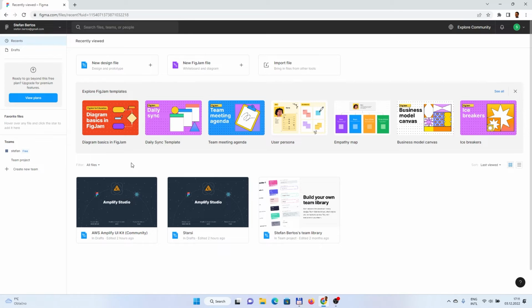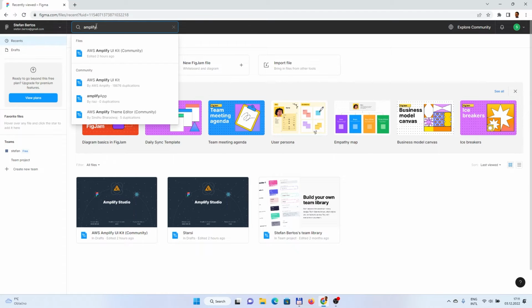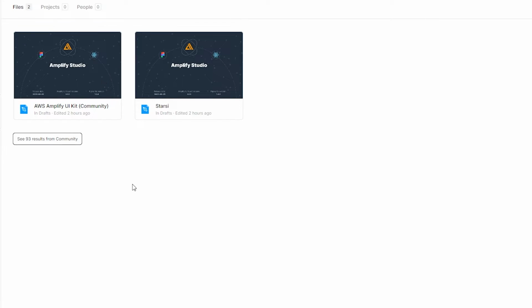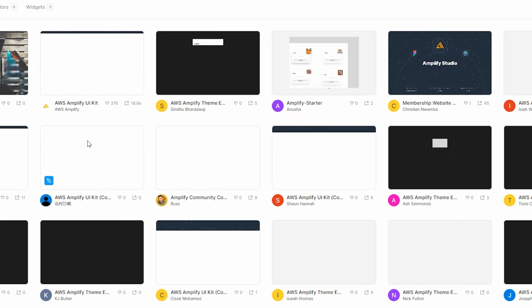What we need to use is the original Amplify Studio UI kit, which we would clone. So if you didn't work with that, I already had, you can search for Amplify UI kit and go for the community ones.